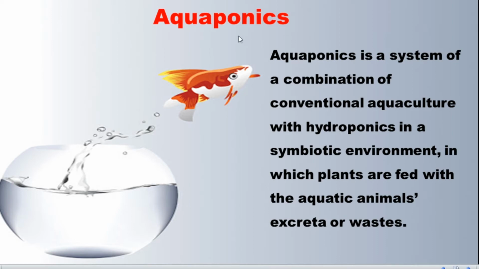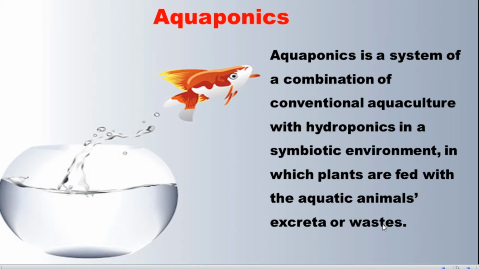So in aquaponics, all the nutrients are obtained through aquaculture. The waste or excreta of the fish and aquatic animals can be used as nutrients for the hydroponic plants. That's why we call it a symbiotic environment, in which plants are fed with the aquatic animals' excreta or wastes.